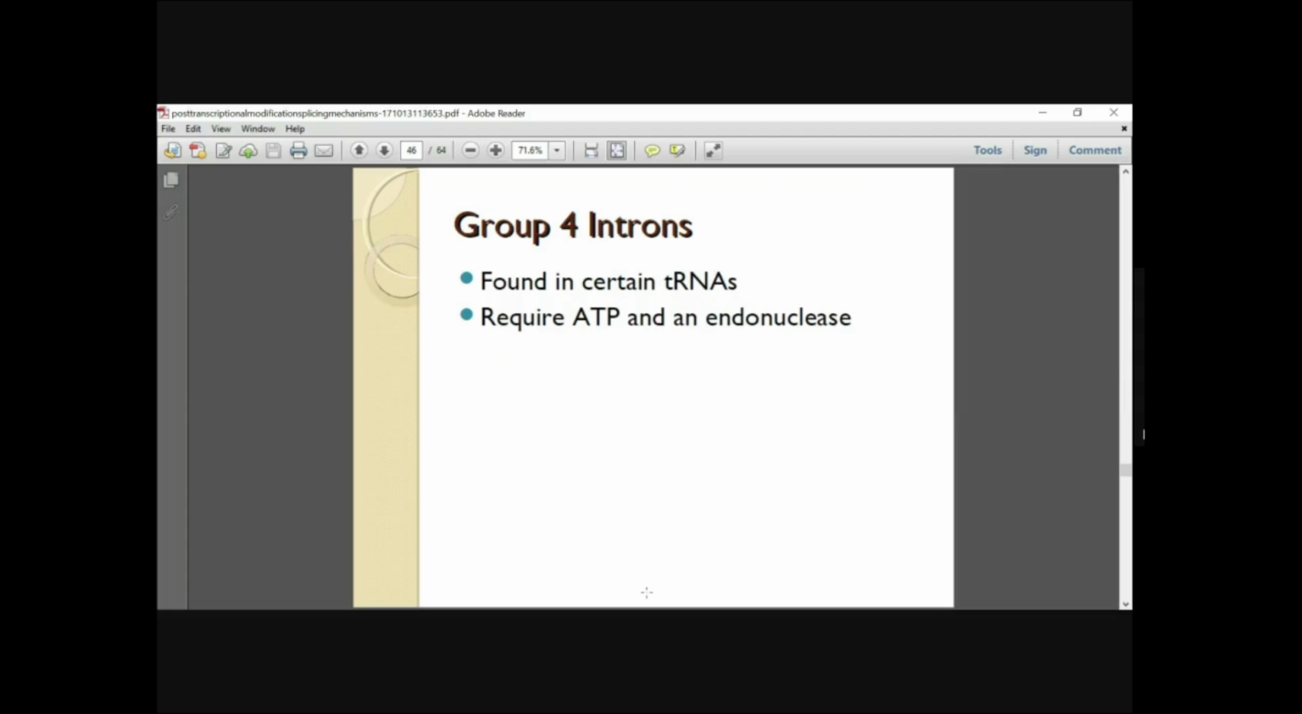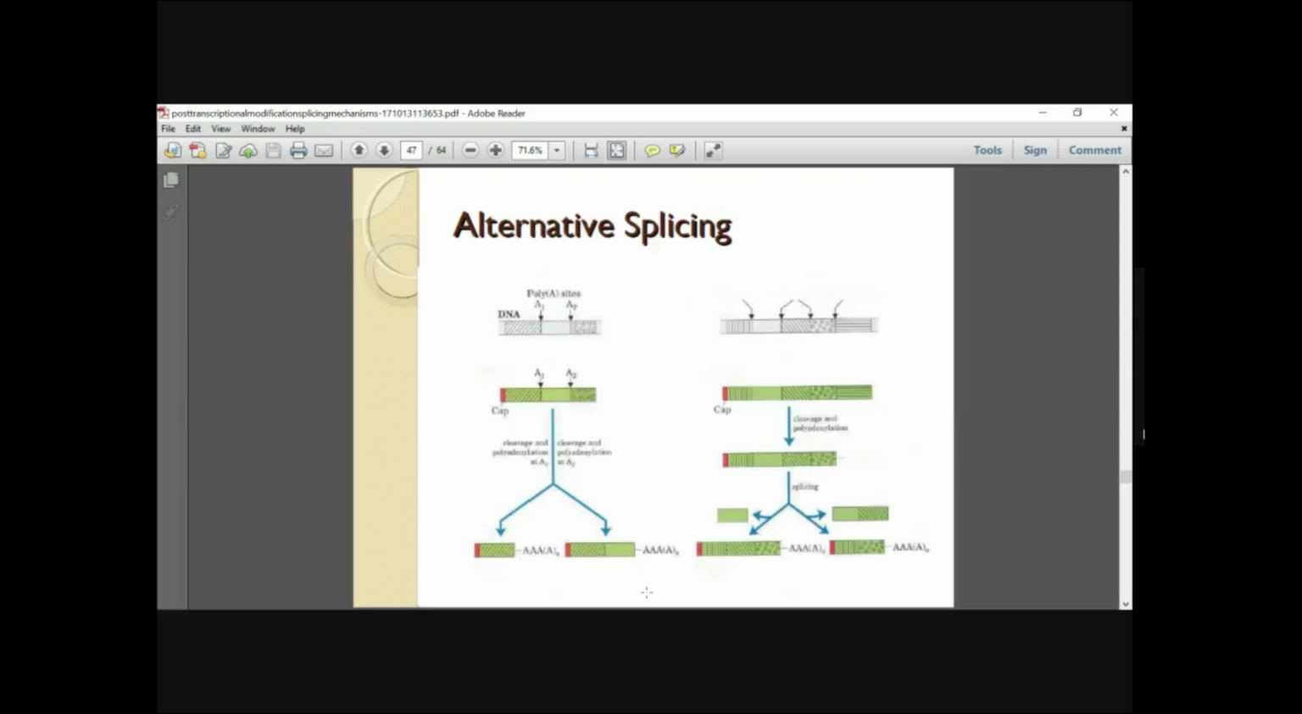Next, coming to group 4 introns, they are found in certain tRNAs, transfer RNAs, and they require ATP and an endonuclease enzyme for their action. Next, coming to alternative splicing.